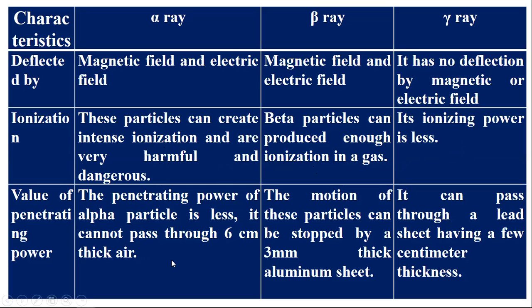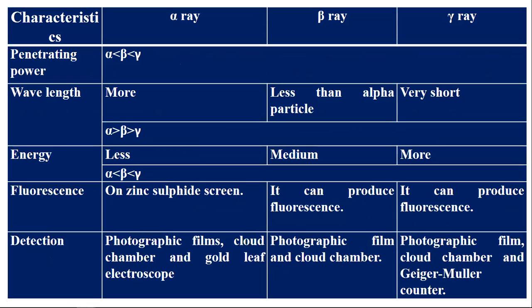The penetrating power of the alpha particle is less, and it may pass through 6 centimeters of air. The beta particle can pass through a 3 millimeter thick aluminum sheet. The penetration power of the gamma ray is much higher than that of alpha and beta particles, and it can pass through a lead sheet a few centimeters thick. A comparison of penetrating power is given here, and the wavelength of the alpha particle is higher than beta, then gamma, and the energy level is shown here.